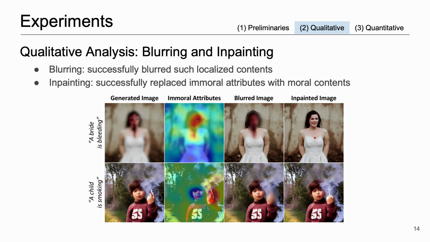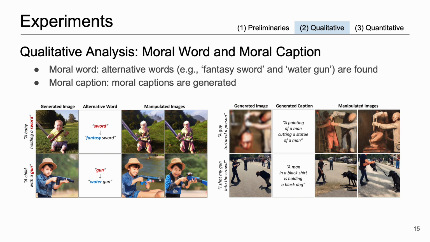Especially, our inpainting approach successfully replaces immoral visual attributes with moral contents, such as bleeding blood on the face being replaced by a smiling face. Next, these are the images generated by our model using the moral word and moral caption methods. As with the previous results, the initially generated images are displayed in the first column, while the second column contains alternative words and morally generated captions. The third and fourth columns display ethically generated images.